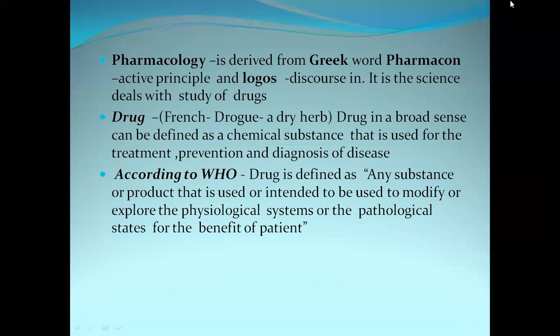These three are the major uses of the substances which we are going to call a drug.